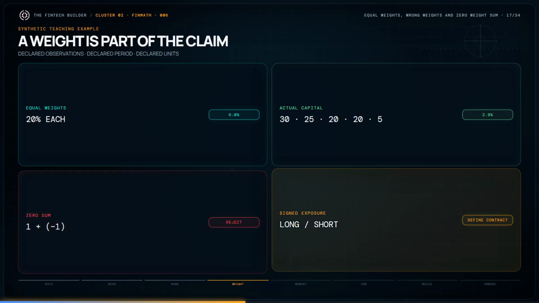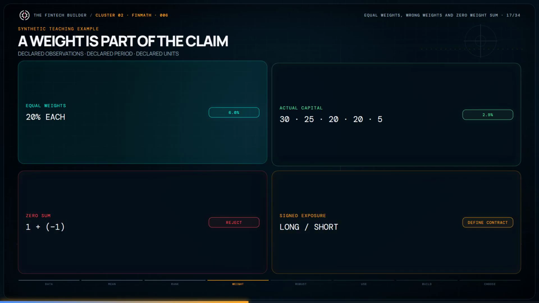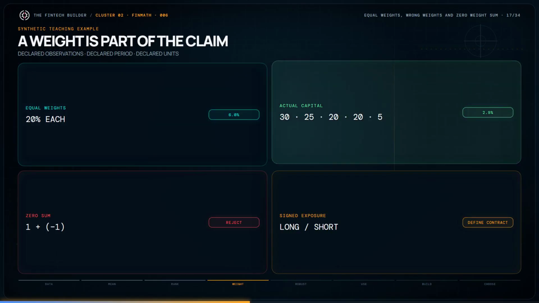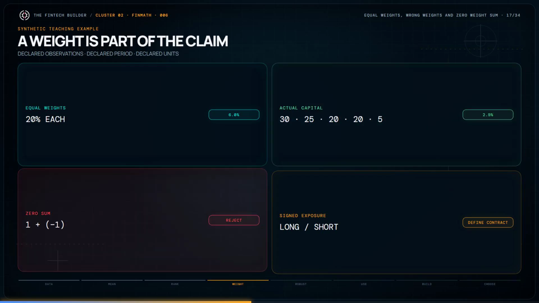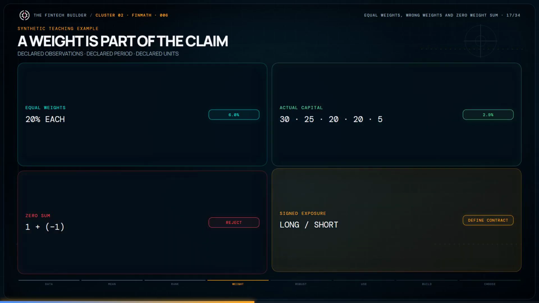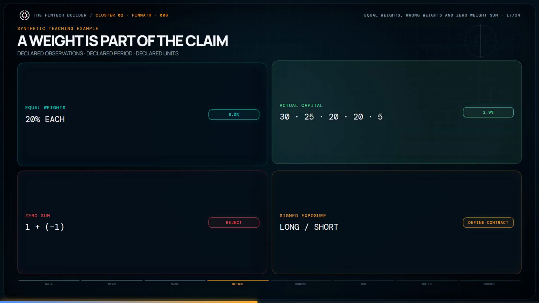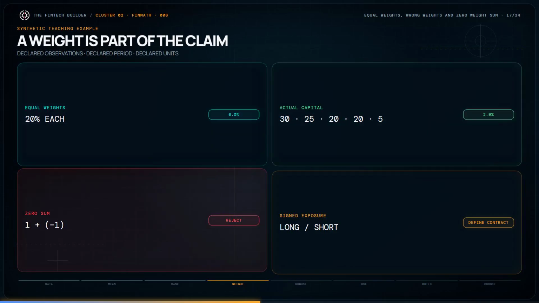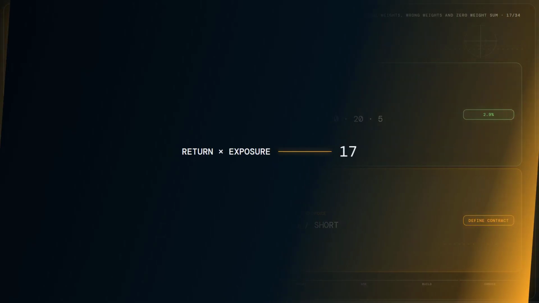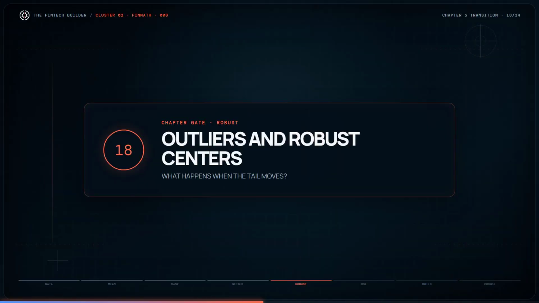But the arithmetic can be correct while the weights are economically wrong. Capital weights, probabilities, volumes, market values, and importance scores do not mean the same thing. The values and weights must align, and their total weight cannot be zero. A dollar-neutral long-short portfolio needs a separately defined exposure or contribution method rather than this ordinary weighted average interpretation. We will now change one observation.